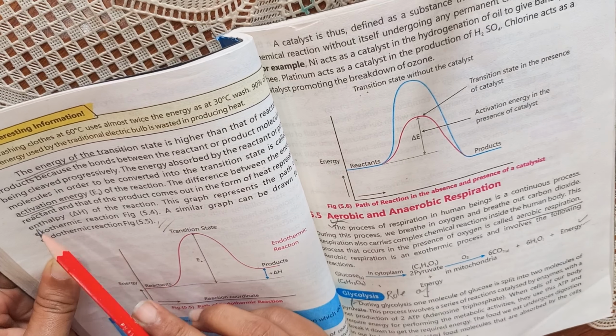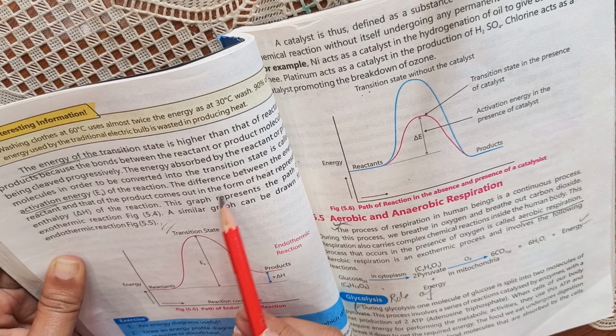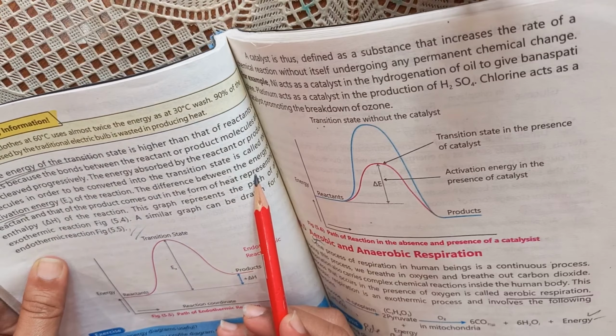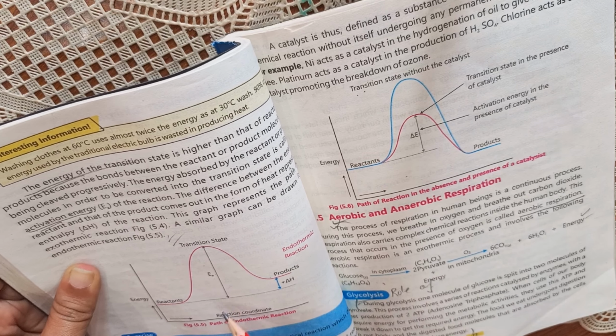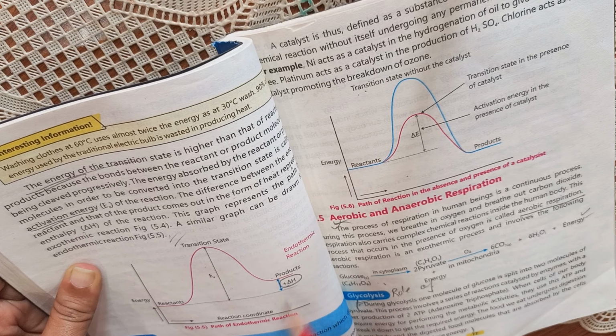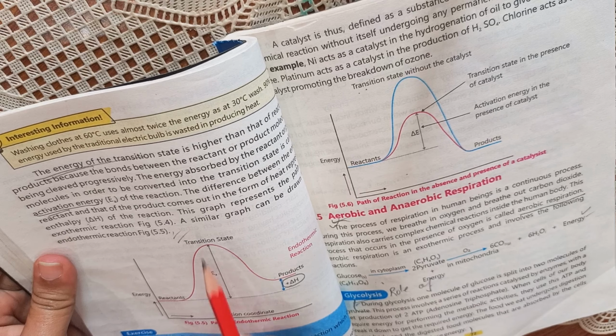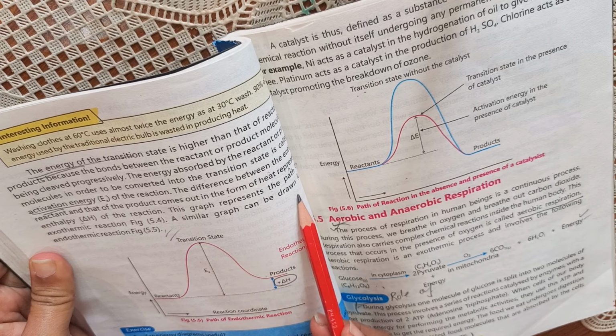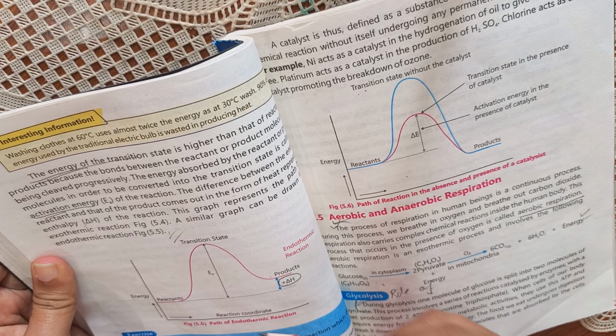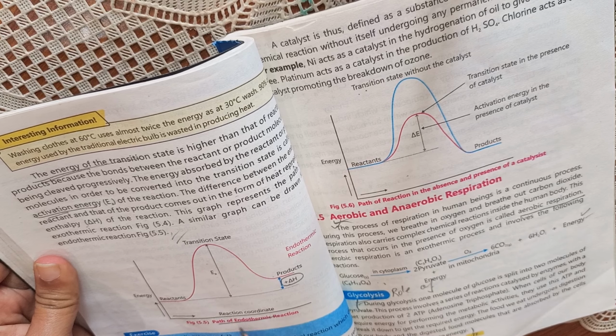The difference between the reactant and the product comes in the form of heat, represented by the enthalpy delta H of the reaction. Here they have to show delta H on both stages. This graph represents the path of an exothermic reaction. A similar graph can be drawn for the endothermic reaction. They are saying the path of the endothermic reaction.